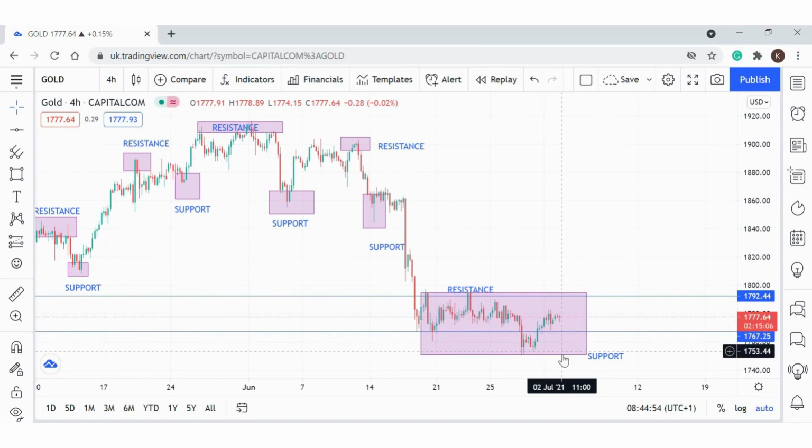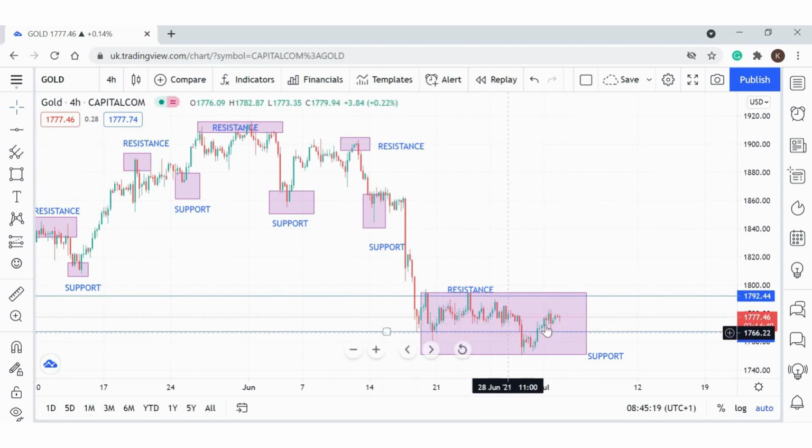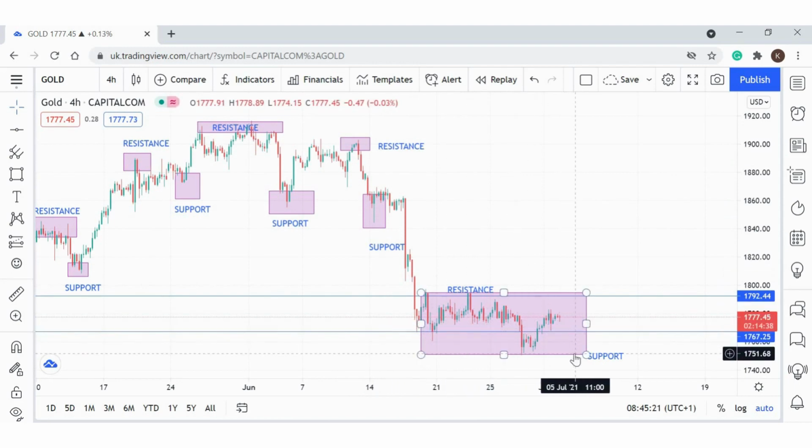When the market starts to cross at this support and closes below the support, remember that means the market wants to continue the downtrend. Before, you can see they are doing the downtrend and then the sideways. If they break at this support, that means the market still wants to go down. But if the market crosses at this resistance, that means the market reverses from the sideways to go to the uptrend.